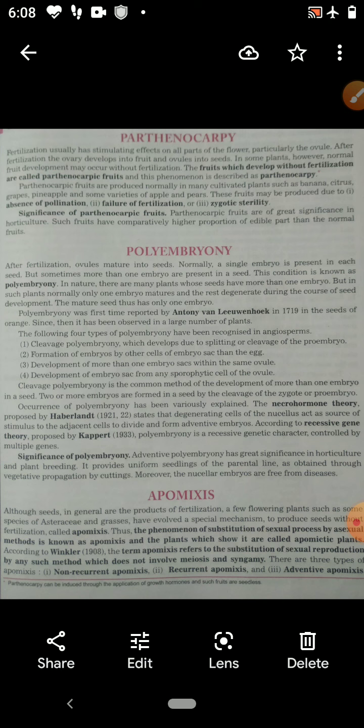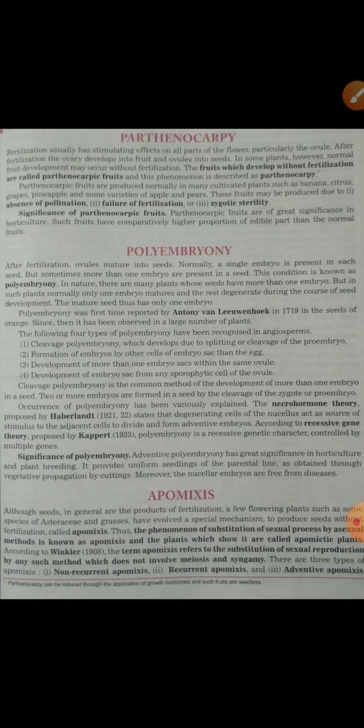Inside the ovule, normally one embryo sac is present, but if there is more than one embryo sac, then it will be responsible for polyembryony. And fourth condition is development of embryo sac from any sporophytic cells of the ovule.